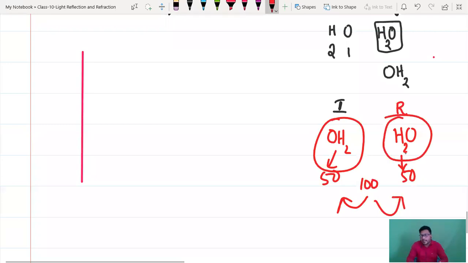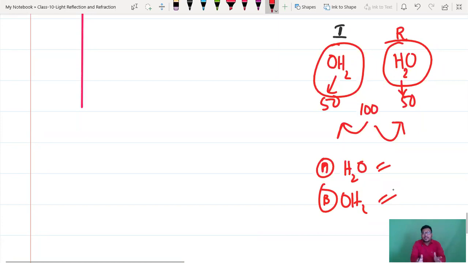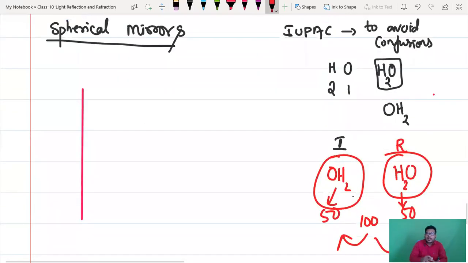Now they have to write an exam, consider a worldwide exam like IIT JEE. The question is: what is the chemical formula of water? A, H2O, B, OH2. What will they write? 50 students will write H2O, 50 students will write OH2. Which one is correct now? So to avoid such confusions, we have IUPAC for chemistry and something similar for physics.